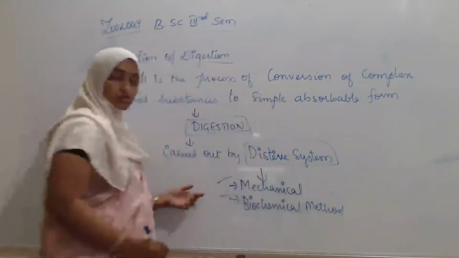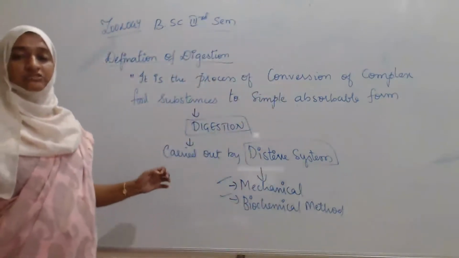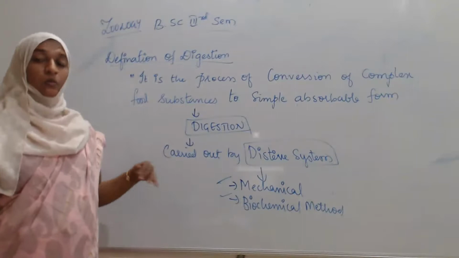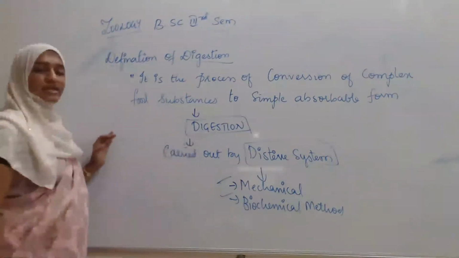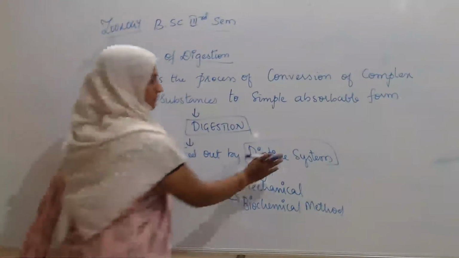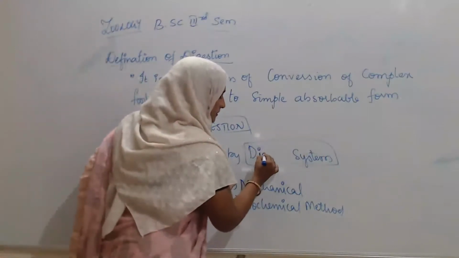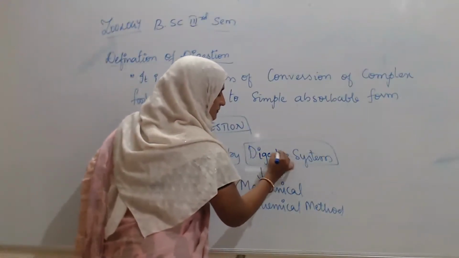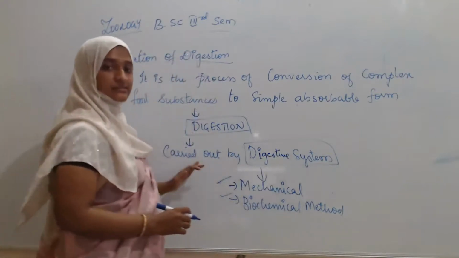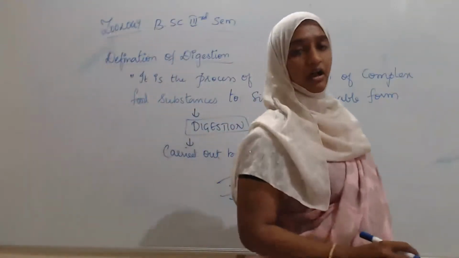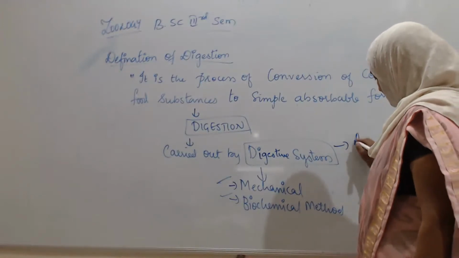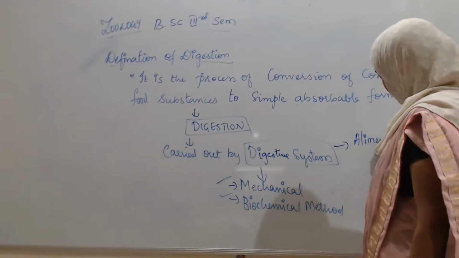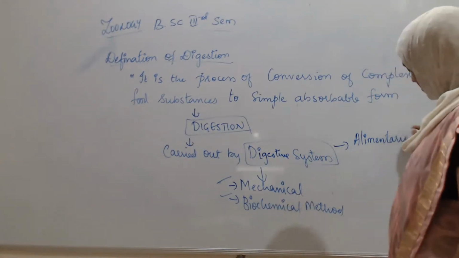By these two methods, digestion is going to take place. Where? In the digestive system. This digestive system constitutes a part that is known as the alimentary canal.